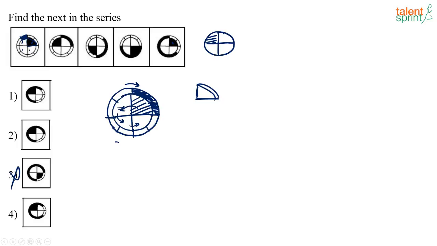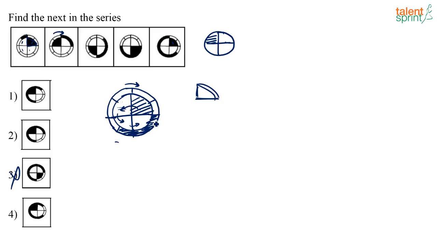See, every step there is a movement. If this part is shaded in the previous step, there is a movement in the clockwise direction. So this part becomes clear in the next step, but the next two parts are shaded. Again, what will happen for the third step? This part will get cleared, but the next three parts will be shaded. So this will be the third step. You can just see the figure, it is like that only. I am just explaining to you how it is done. Now what will happen in the fourth step?